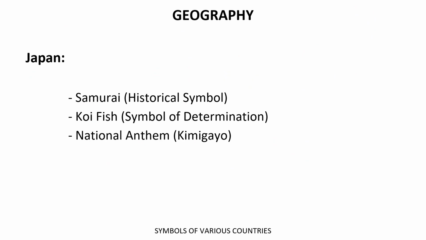So here we have finished some more points. Now let's move forward. If we talk about the historical symbol of Japan, it is the samurai, who were warriors. Thereafter, the koi fish, which belongs to Japan, is used as a symbol of determination.